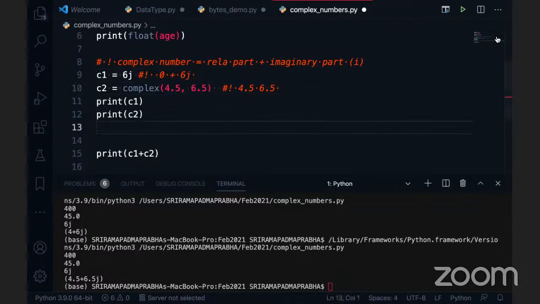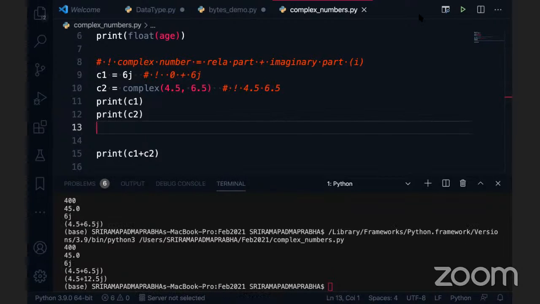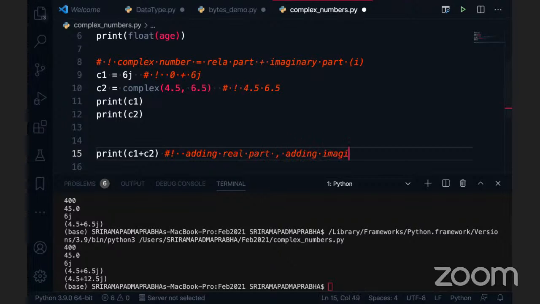But if you want to add these complex numbers, it will add, and your output will come like this. c1 plus c2, that is complex number 1 plus complex number 2, will first add the real parts separately, and separately add the imaginary parts. These are the two different ways it adds, right? Real part means real numbers.